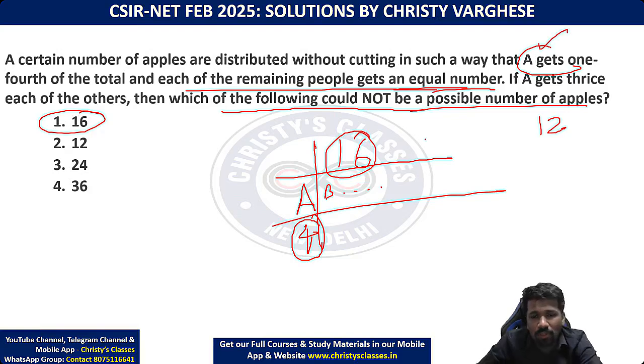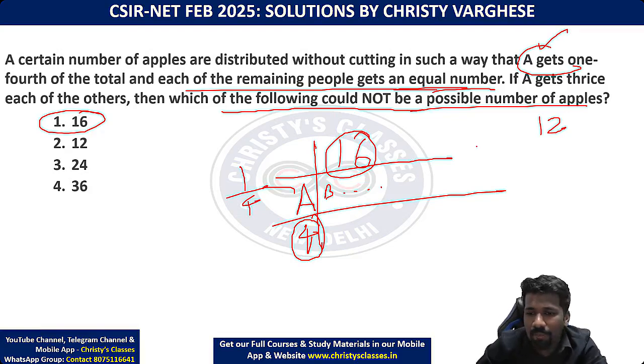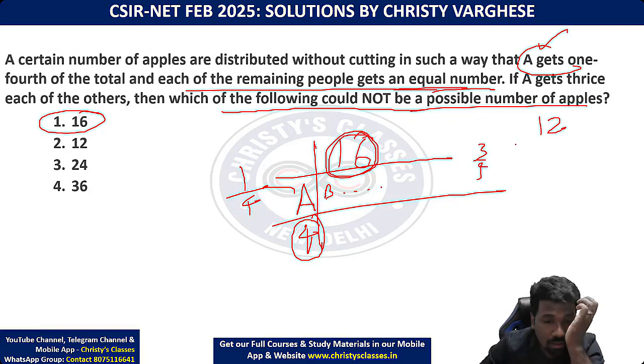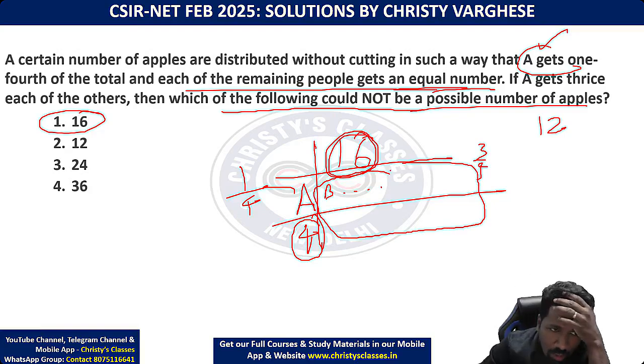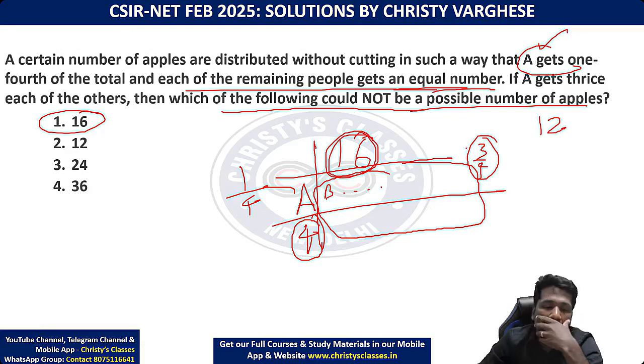A gets 1/4, that should also be satisfied. A gets 1/4 means the remaining apples are 3/4, na? 3/4 of 16, which is 12. So the remaining people, whatever be that number, they all together should get 3/4 of the apples. That should also be satisfied. A gets thrice each of the others. That itself is problematic here, na? A, with 4, gets thrice each of the others, which means everyone else should get